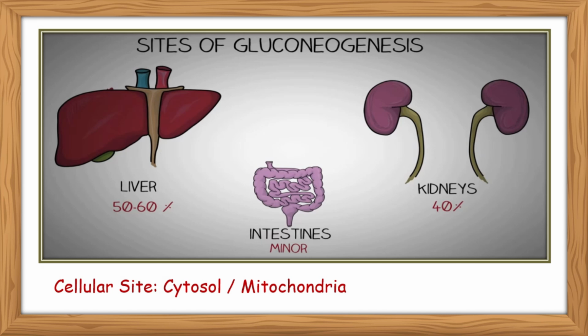Gluconeogenesis can occur to a small extent in the small intestine during fasting. So in our body, 50 to 60% of gluconeogenesis occurs in the liver. In the kidney, nearly 40% occurs, but intestinal epithelial cells participate only very minorly. The cellular site for gluconeogenesis is the cytosol and mitochondria.